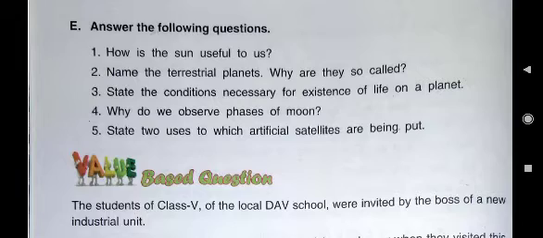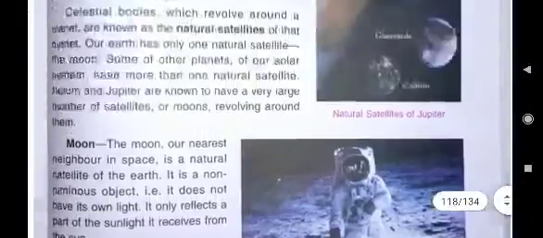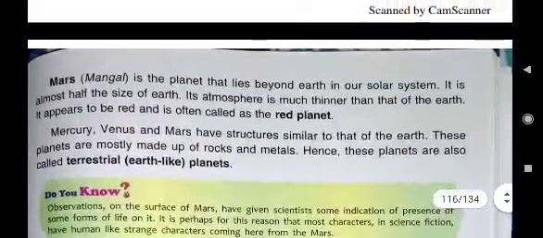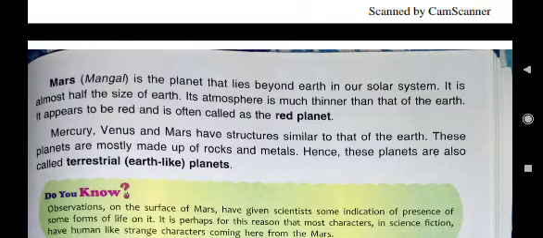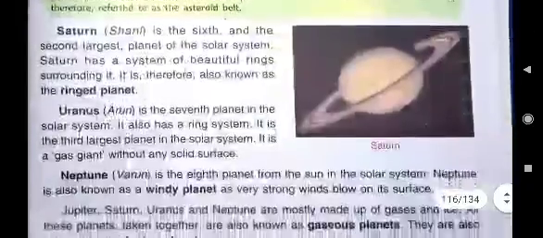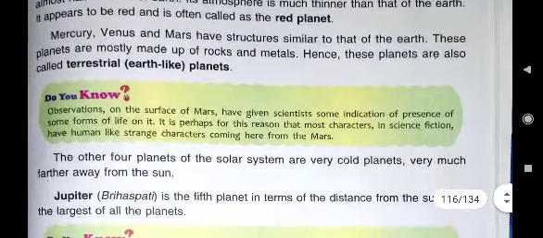This is also the second part of the answer of this question. Because they are made up of rocks and metals. Mostly rocks and metals are there. For this answer you just take out page number 113. Yes, here you see it is written, Mercury, Venus and Mars have structures similar to that of the Earth.